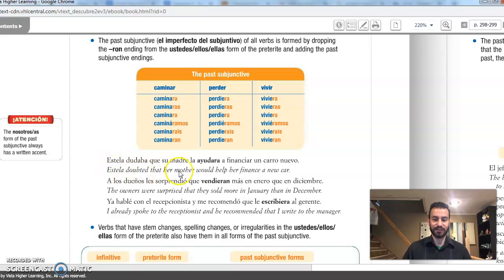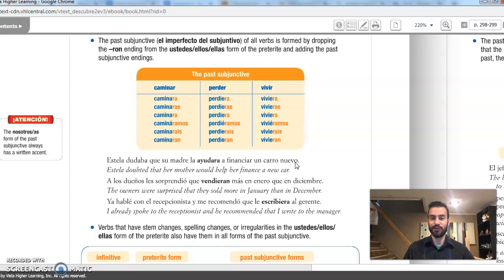Estela doubted that her mother would help her finance a new car. Now, here is the problem. When you hear would help, you'd think conditional. All right? But it is not really conditional here. It is subjunctive. Estela dudaba que su madre la ayudara a financiar un carro nuevo.